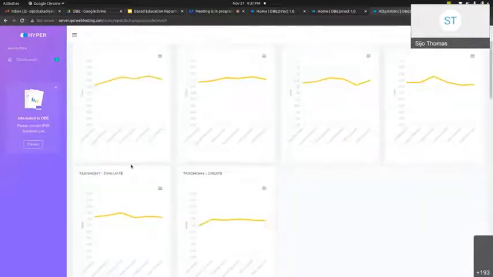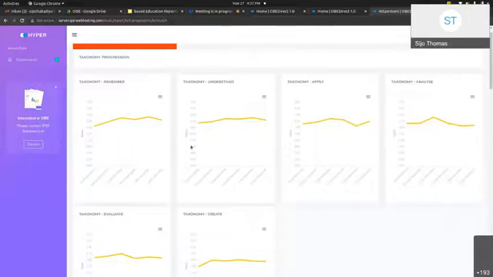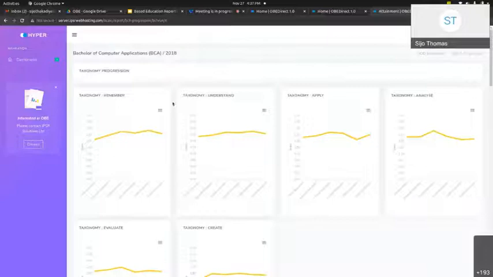Likewise, they will be able to track the performance of their batch in real time. This data will be populated in real time, that means every week. Real time means it is populated every second actually.